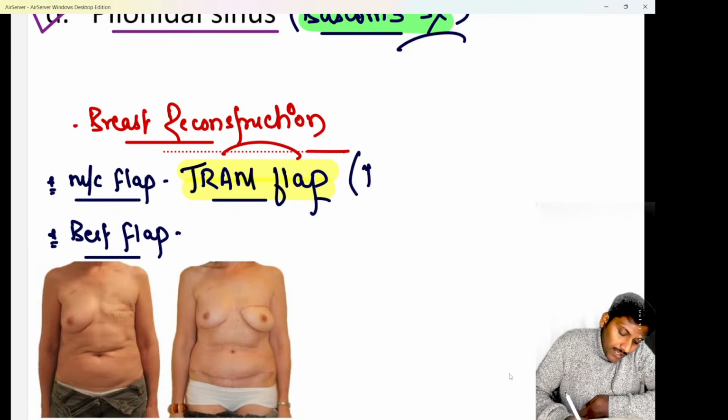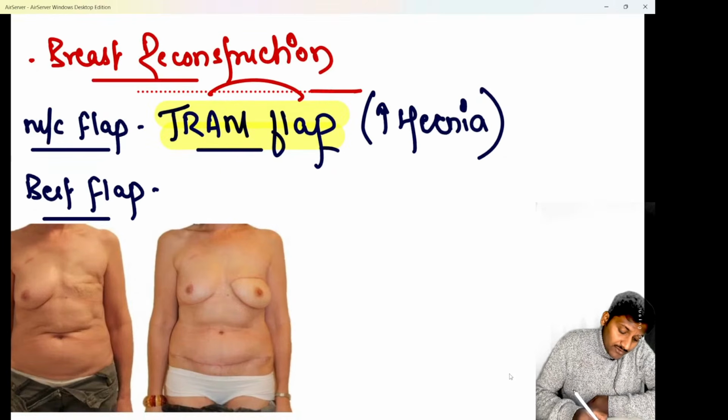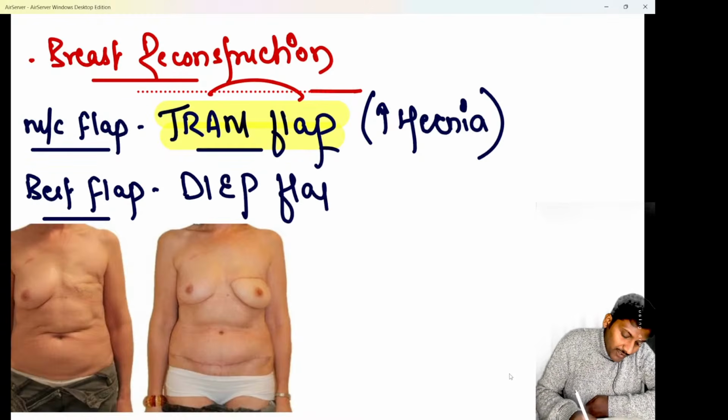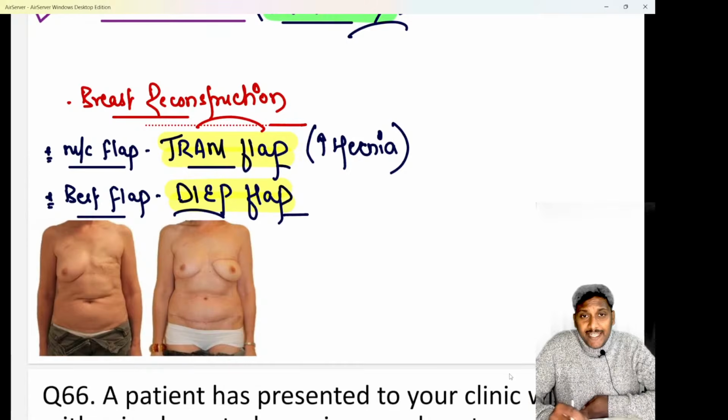The TRAM flap is the most common one, but it is not the best one. Reason: it has a high risk of hernia, beta. It increases the risk of abdominal wall hernia. That's the reason it is not the best flap to be used. The best flap to be used for breast reconstruction surgery is the DIEP flap, that is the deep inferior epigastric artery perforator flap.